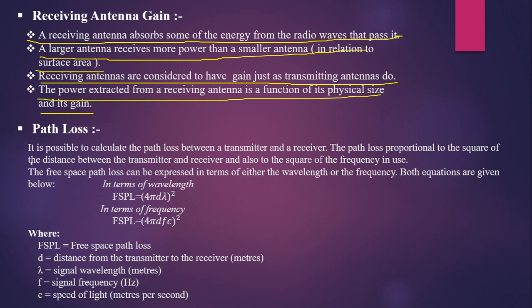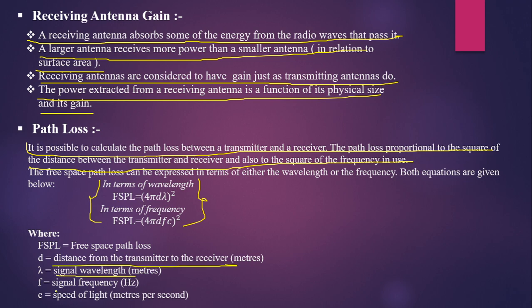Path loss. It is possible to calculate the path loss between a transmitter and a receiver. The path loss is proportional to the square of the distance between the transmitter and the receiver, and also to the square of the frequency in use. So basically, the free space path loss can be expressed in terms of either frequency or wavelength, and these are the two expressions which denote the free space path loss, where FSPL is the free space path loss, d is the distance from the transmitter to the receiver, lambda is the signal wavelength, f is the signal frequency, and c is the speed of light.